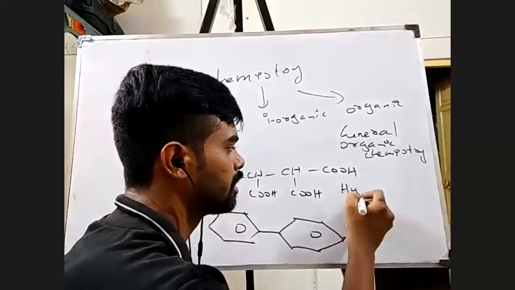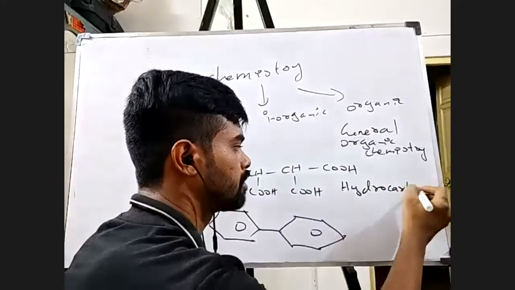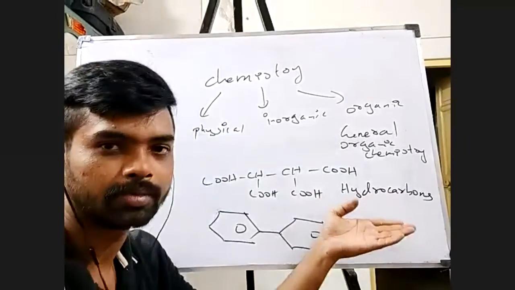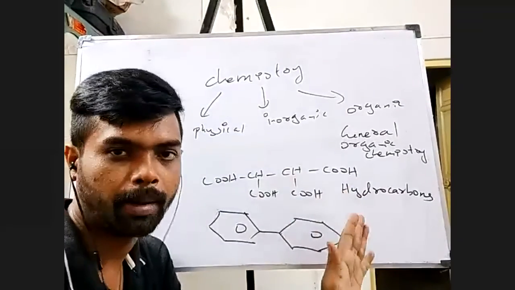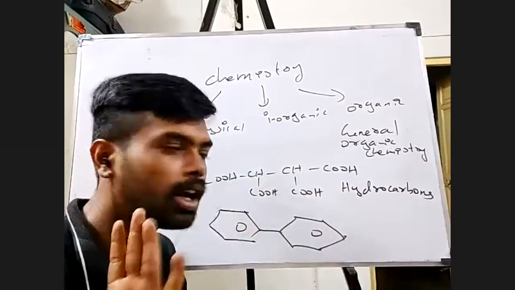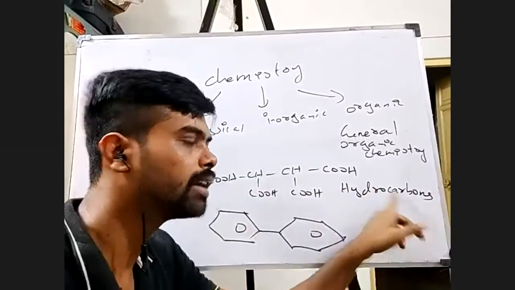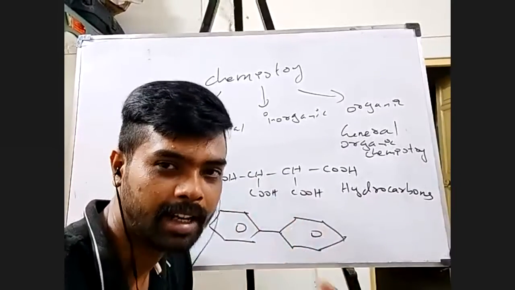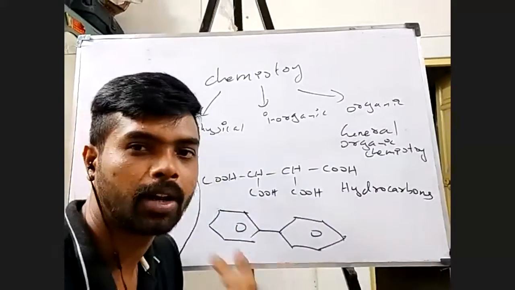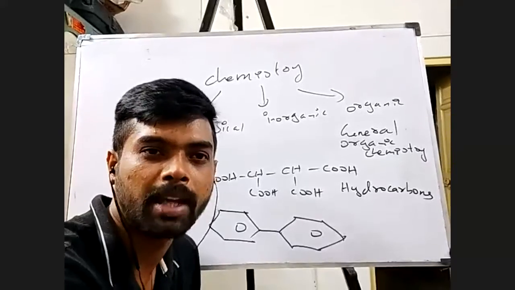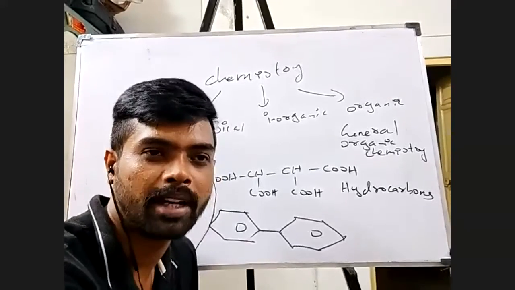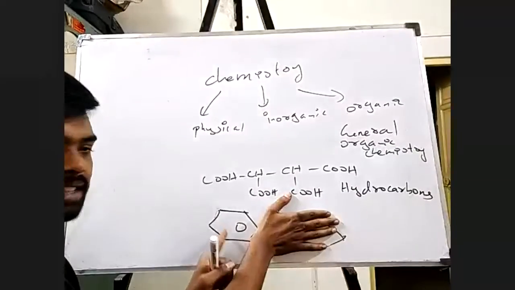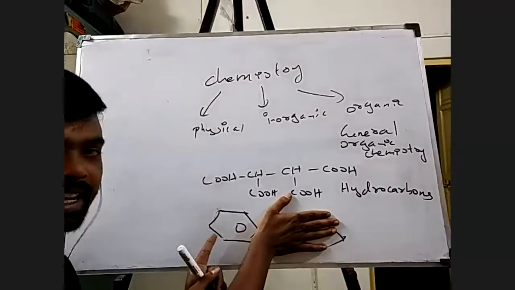Second chapter is hydrocarbons. As the name tells you, I'm going to study carbon and its compounds, but I'm going to restrict my discussion only to compounds having carbon and hydrogen. Right, and I know I have 3 types: alkanes, alkenes, alkynes, and I have still more. I have something called benzene compounds, benzenoids, right? Benzene formula is C6H6. This ring here is what is called a benzene ring. This is benzene, C6H6.